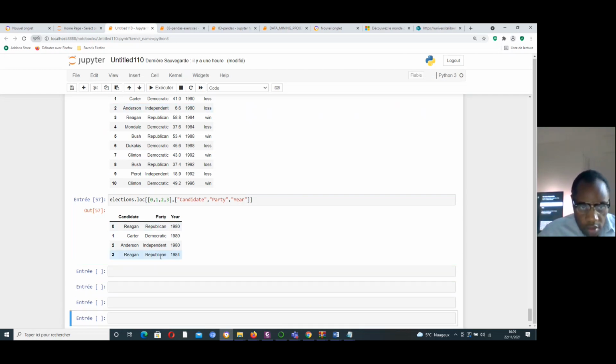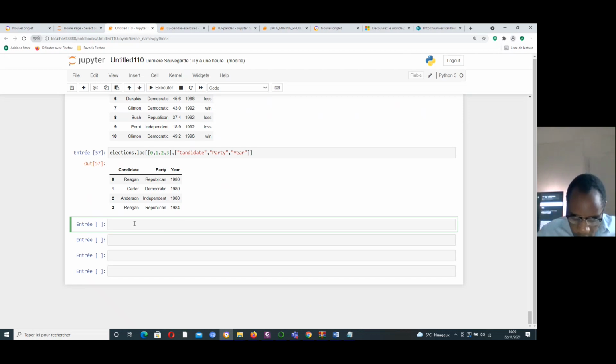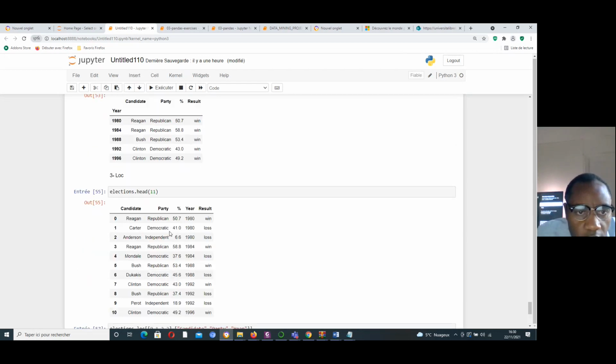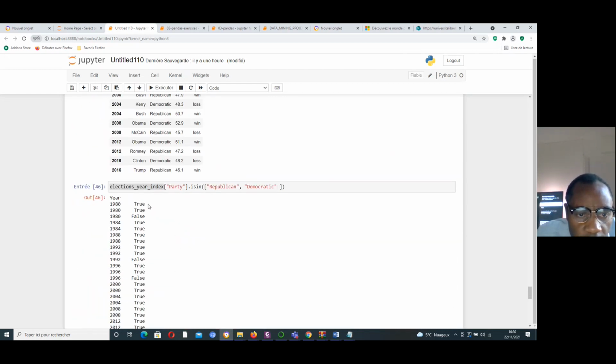The loc command will not work with a numerical argument if we use the election data that was indexed by year. Let me show you something.